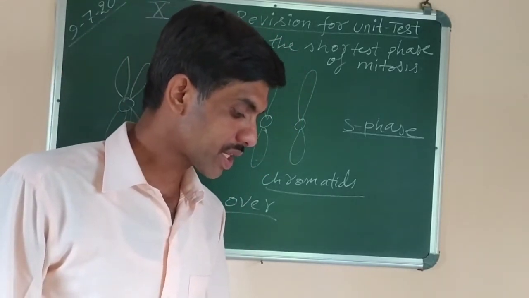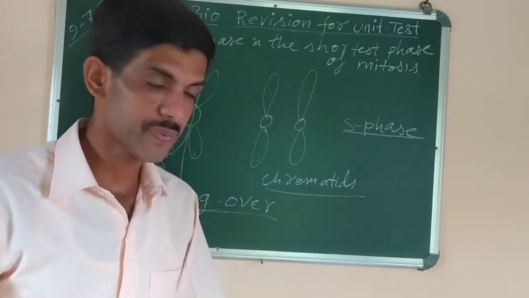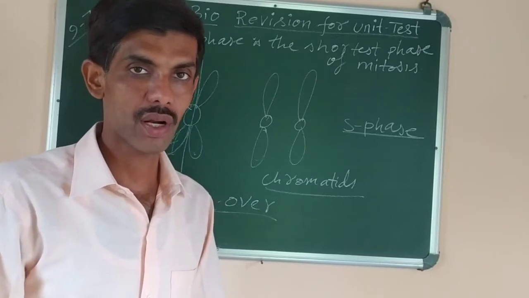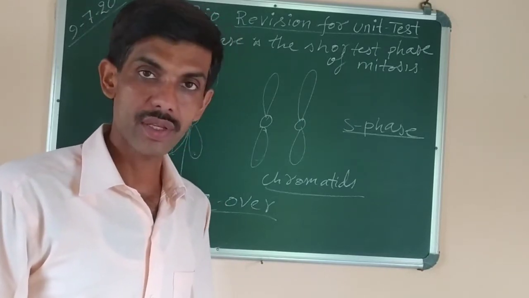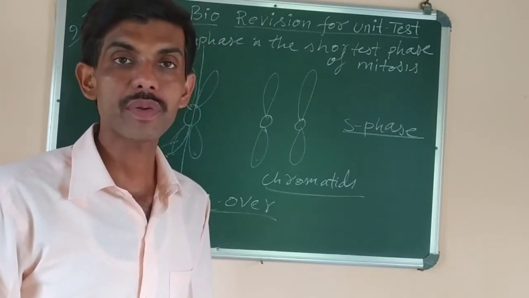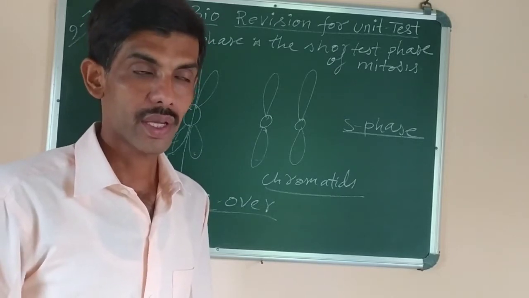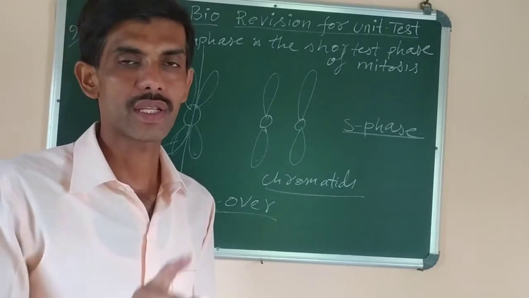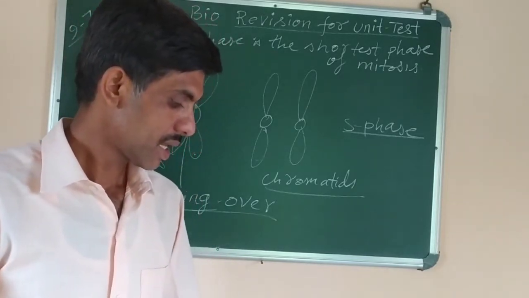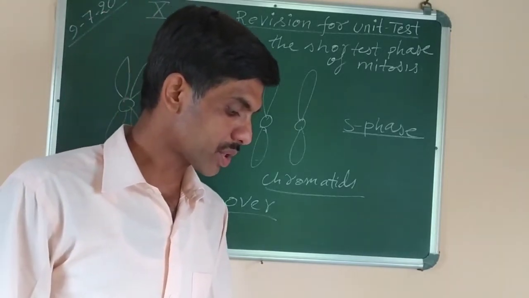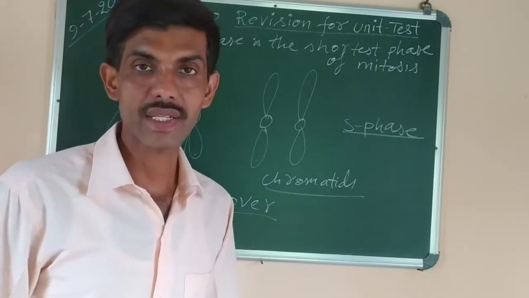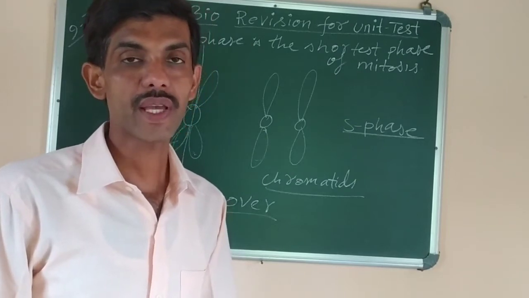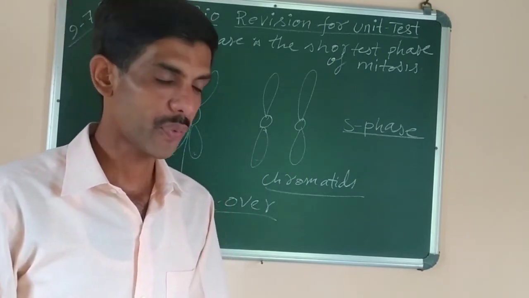Number one, the structure from which the spindles form in an animal cell. The spindle fibers are formed from a structure called centriole. Centriole is formed by the division of centrosome. Centrosome is a cell organelle which is found only in animal cells. It's not found in plant cells. Then number two, the phase in mitosis when the nucleolus starts disappearing. Nucleolus starts disappearing during which phase? The correct answer is during prophase stage.